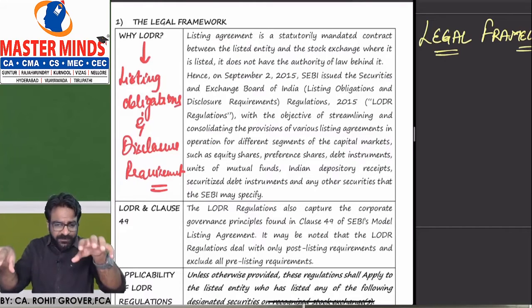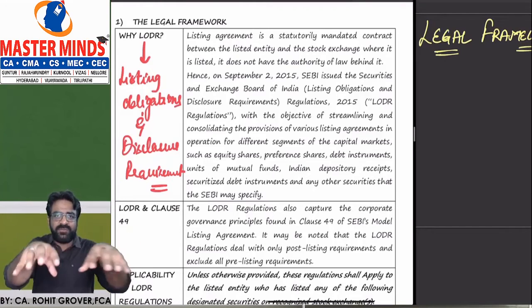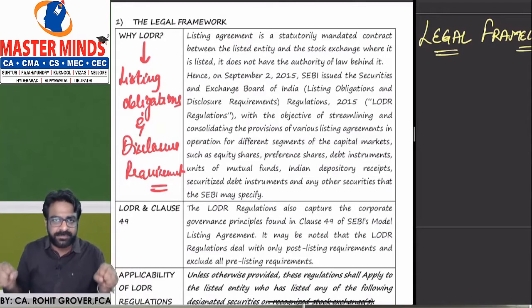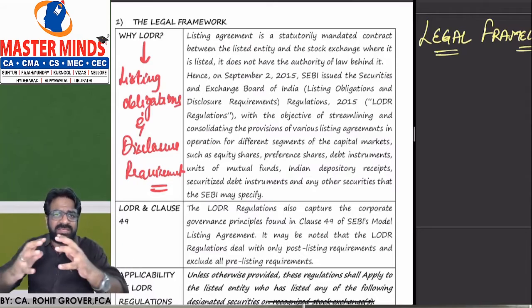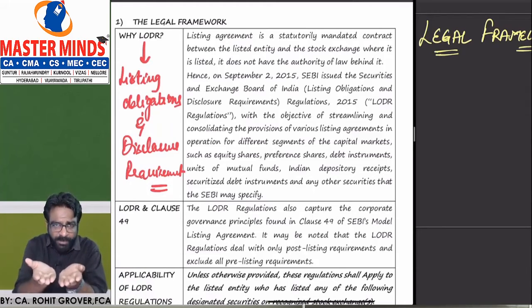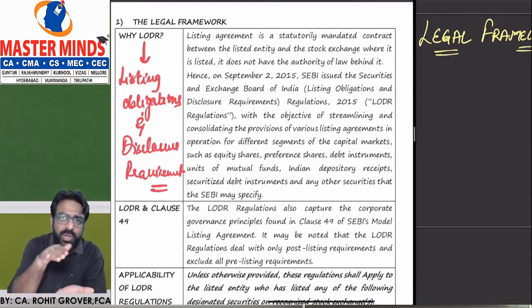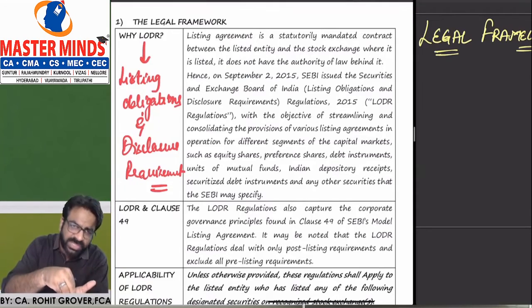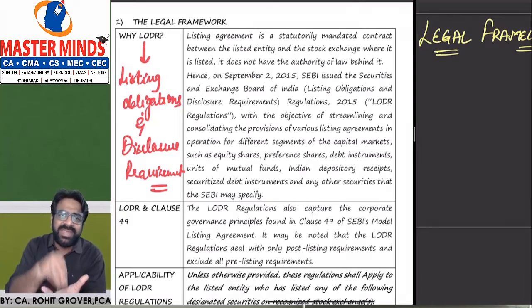So, different stock exchanges, wherever your securities are listed, it was very much scattered earlier. Now what happened, to streamline all the various regulations and to give a common platform, a common platform where all your listed securities will be taken care of, that is what we mean by LODR.